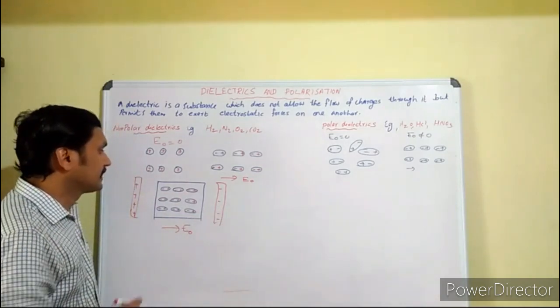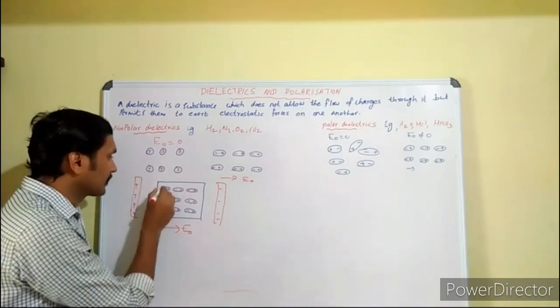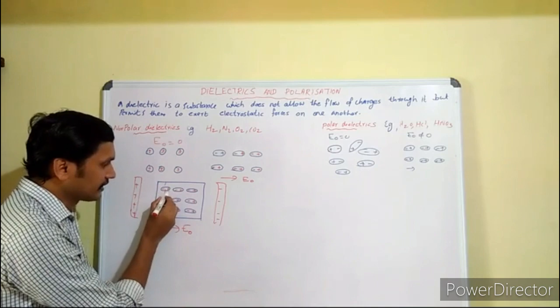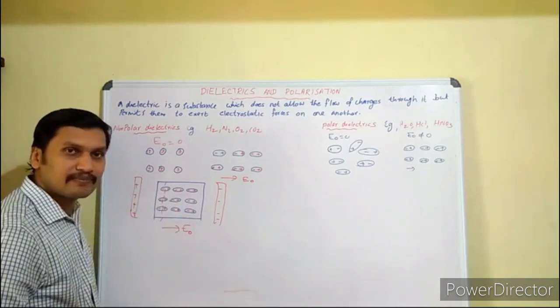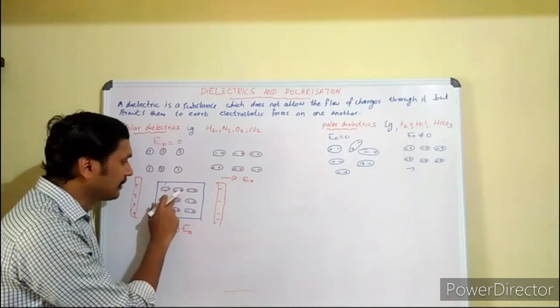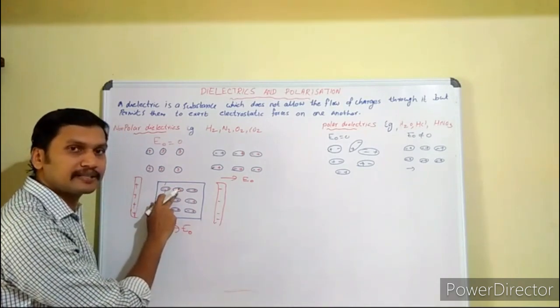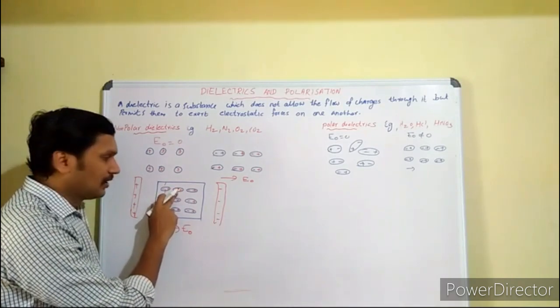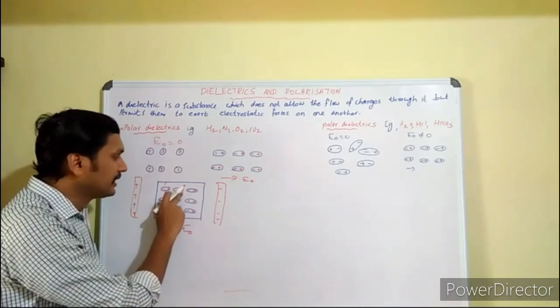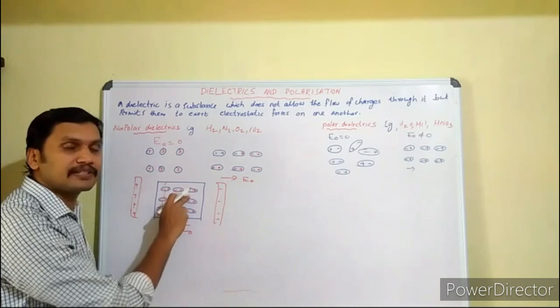Now, if you consider the first layer of positive charge here, this first layer of positive charge is cancelled by the first layer of negative charge. And the second layer of positive charge is cancelled by the second layer of negative charge.